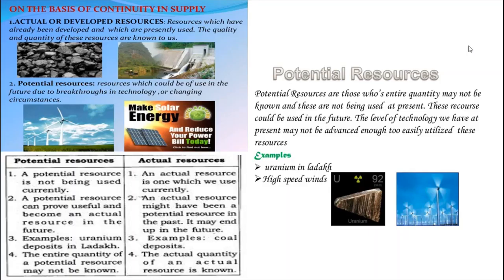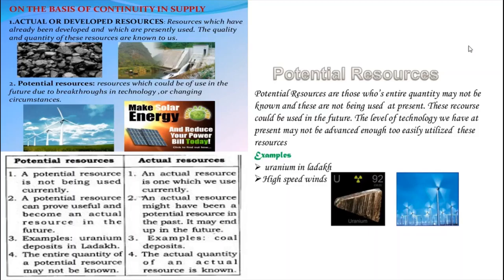What is meant by actual resources? Actual resources are those resources whose quantity is known. See, actual resources show us their quantity. We can say, this much only we have, so we can use it safely. Like that, we will understand. So, actual resources are those resources whose quantity is known. These resources are being used in the present. Yes, of course, we are using these resources.